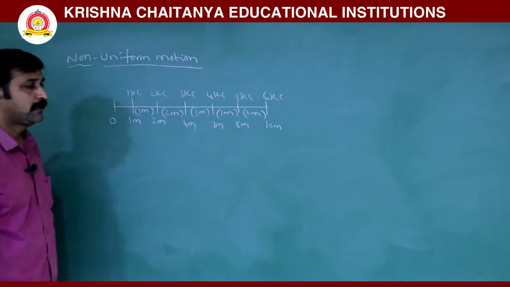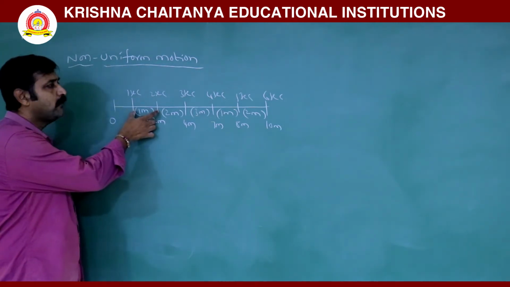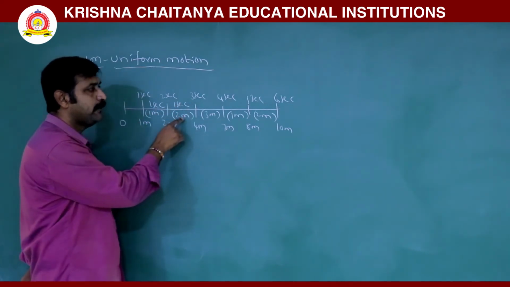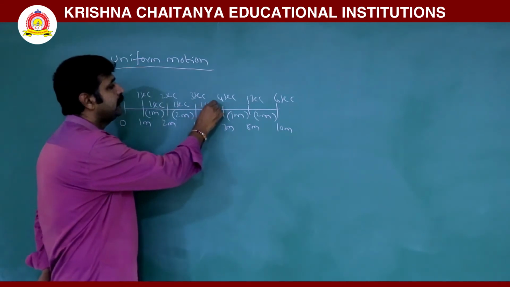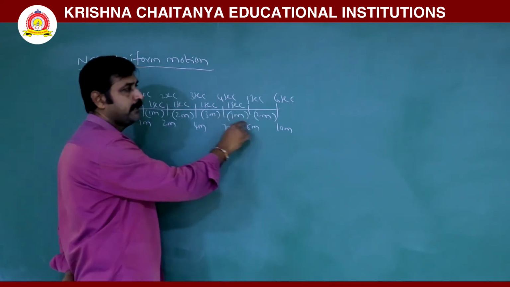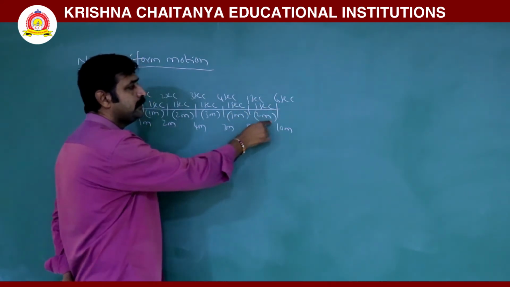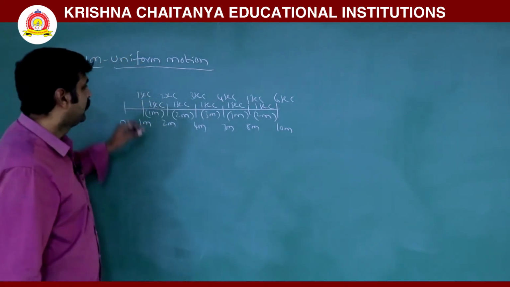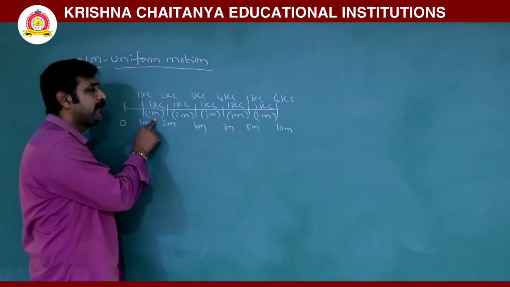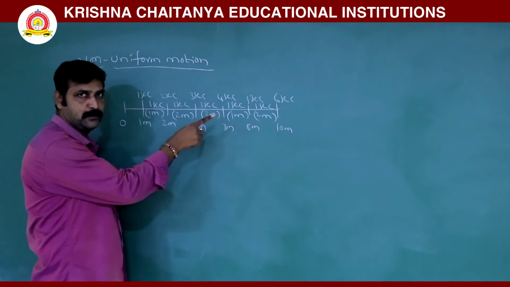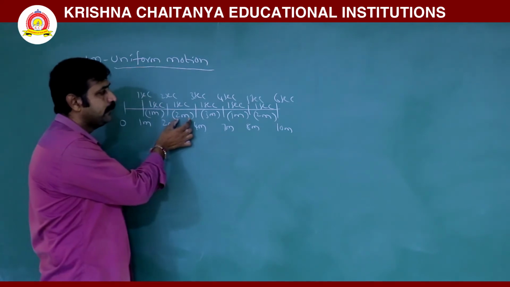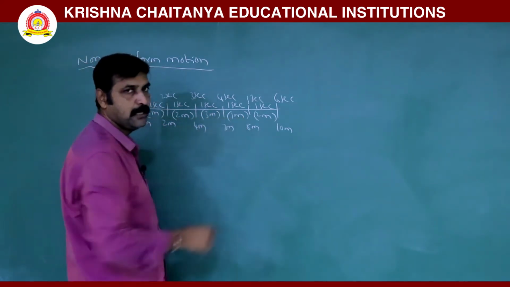Now look at here. We have considered equal time intervals. In the first 1 second the distance travelled is 1 meter. Next 1 second distance travelled is 2 meter. Next 1 second distance travelled is 3 meter. Next 1 second distance travelled is 1 meter again. Next 1 second distance travelled is 2 meter. That means equal intervals of time taken, but the displacements traversed are not equal. Some time intervals the distances are more, in some particular time intervals distances are less.